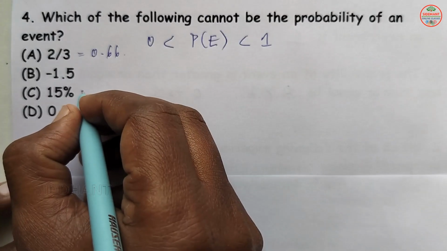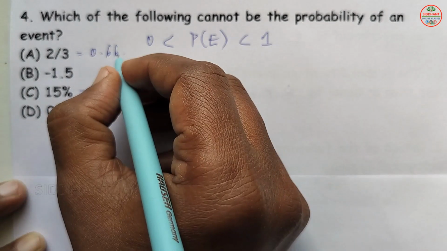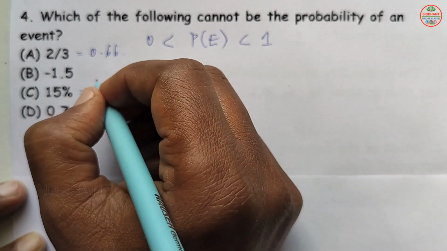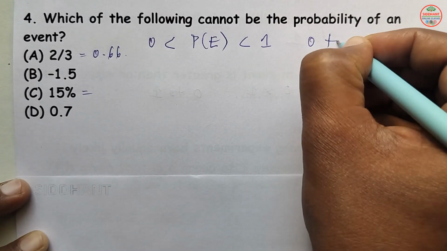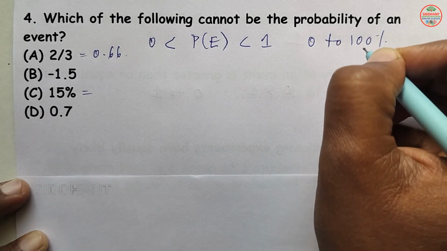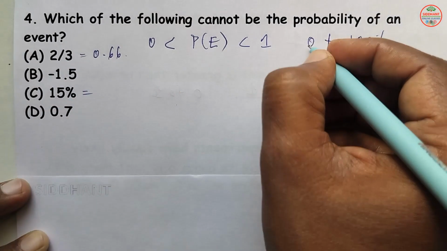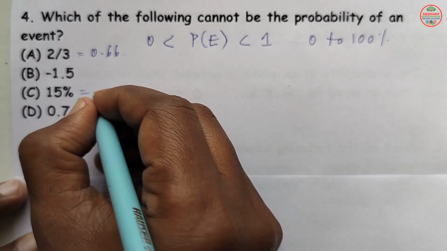And when you are going to see 15%, when converted to a percentage, it will be between 0 and 100%. So 15% also lies between 0 and 100, so this is also a possible chance.